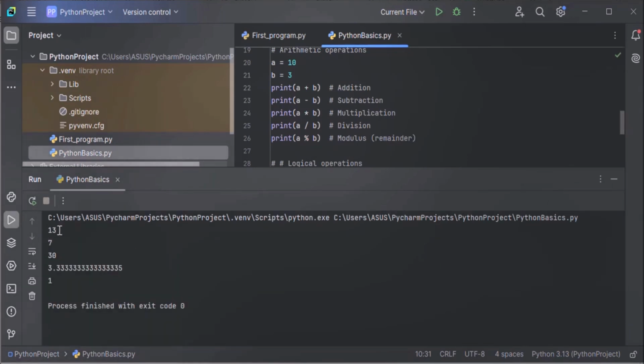So a plus b is 13, a minus b is 7, a multiplied by b is 30, a divided by b is 3.3, and a modulo b is 1.